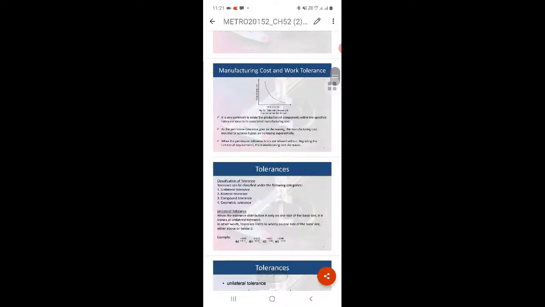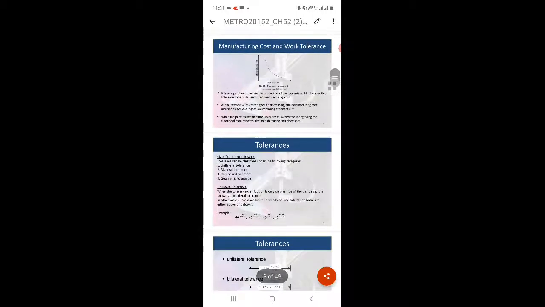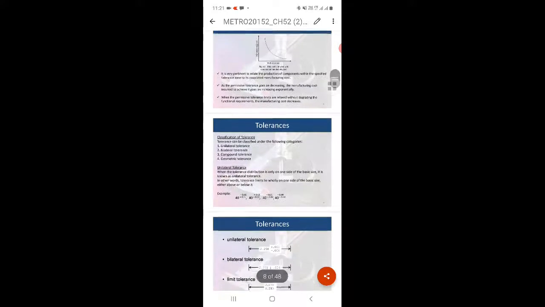Tolerance is divided into four parts, namely unilateral, bilateral, compound and geometric tolerance. In the syllabus we have considered only two: unilateral tolerance and bilateral tolerance. So what do we mean by unilateral tolerance? When the tolerance is distributed on only one side, uni means one, only one side, so it is called unilateral tolerance.